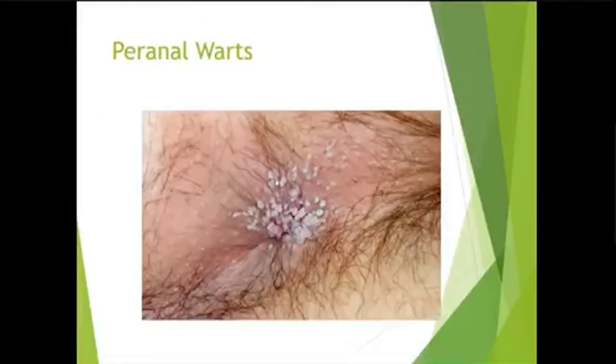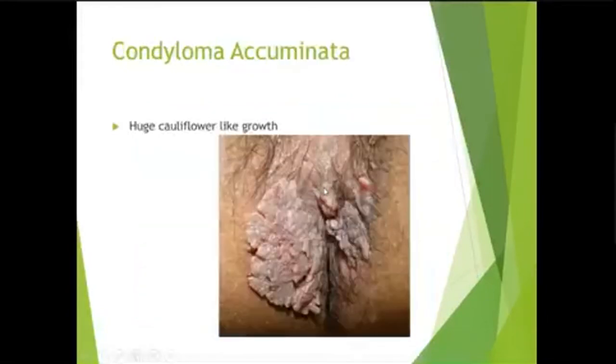You can see perianal warts. You see small, rough, filiform warts in the perianal area. This is a huge cauliflower-like growth. These are again perianal warts. And if there is this cauliflower-like growth, this is called condyloma acuminata.